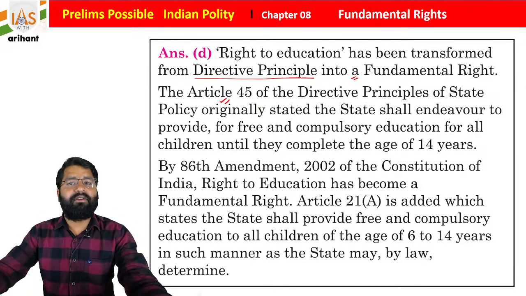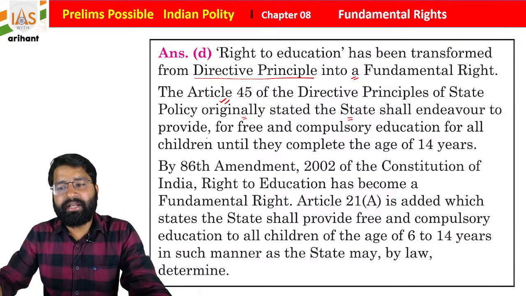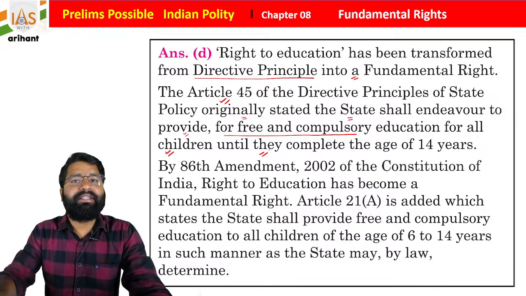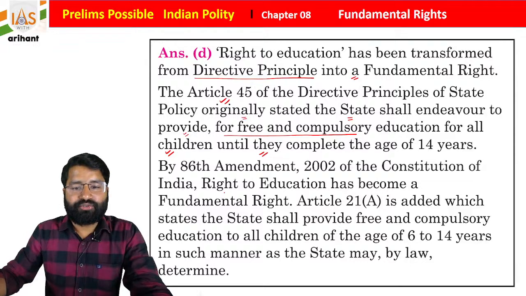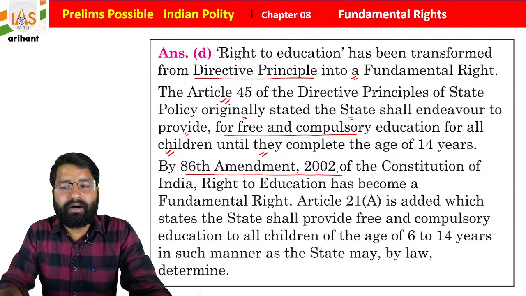Article 45 of DPSP originally stated that states shall endeavor to provide free and compulsory education for all children until they complete the age of 14 years. So as I told you already, by the 86th Constitutional Amendment Act, year 2002, of the Constitution of India, right to education has become a fundamental right.